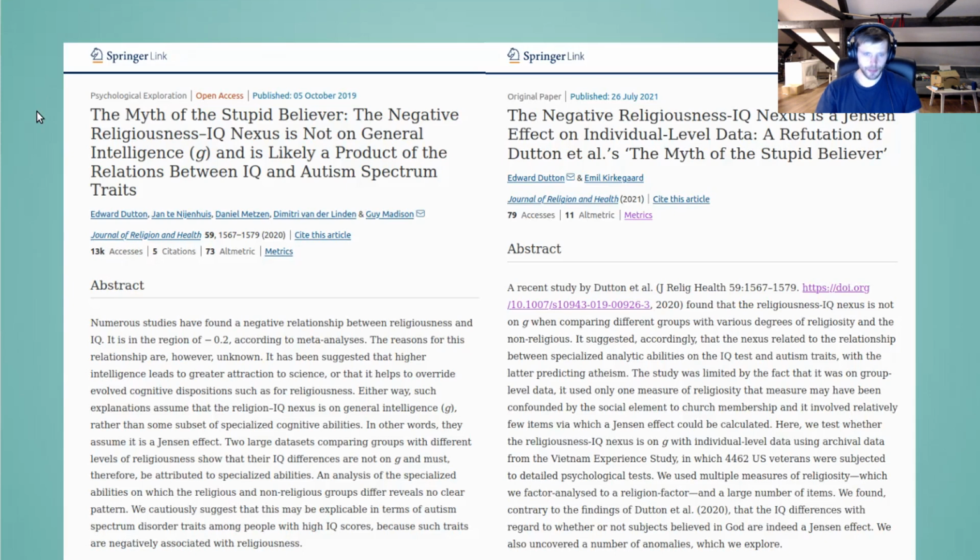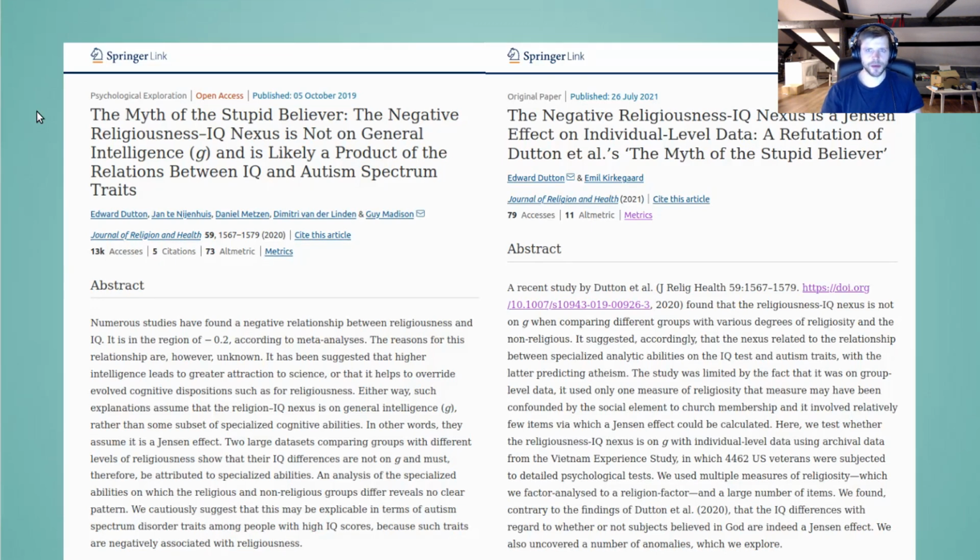And so we have these two opposite papers that are in the same journal on the same topic, 1 year apart. And the first one, you've got to talk about that one. That is the Jensen's method, or method of correlated vectors, meta-analysis on the religion-intelligence relationship.